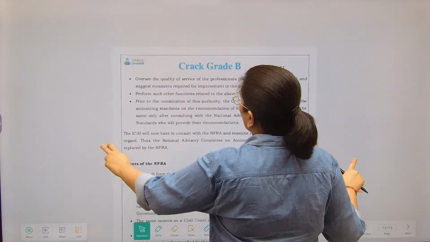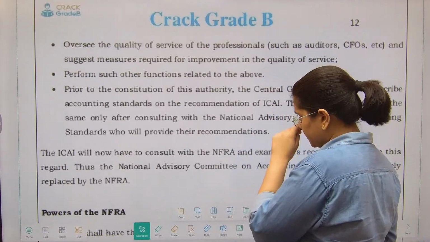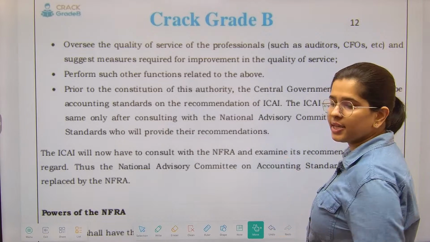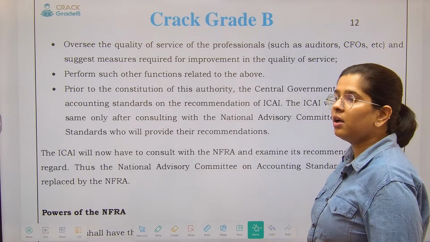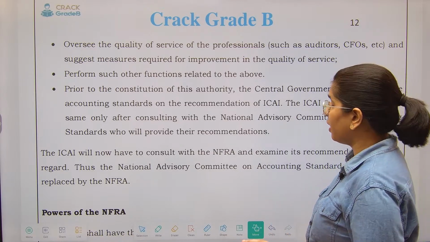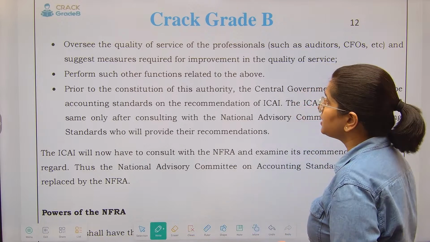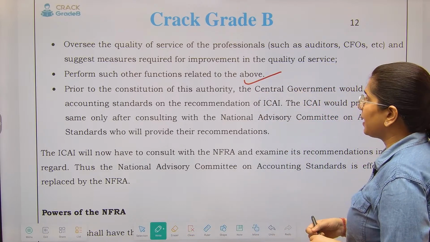Then oversee the quality of service of the professionals, how CAs are performing auditing and accounting related services. So to be a force monitoring such professionals, and perform such other functions as may be prescribed by the government.